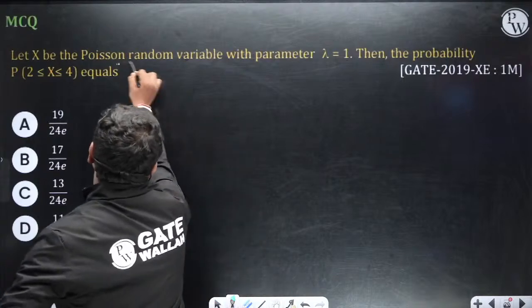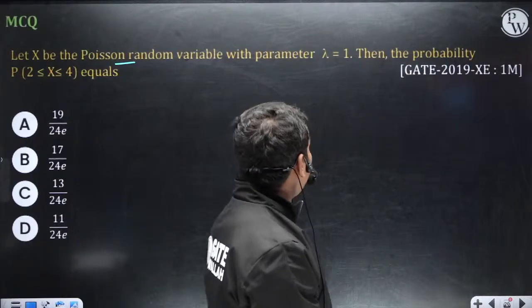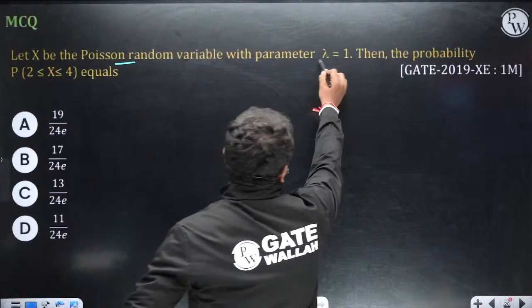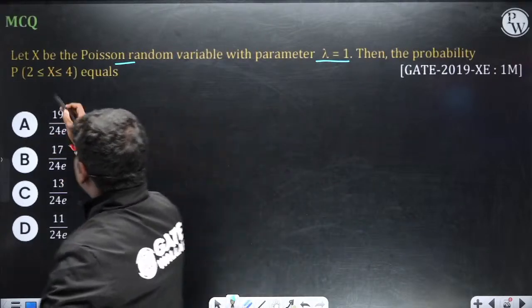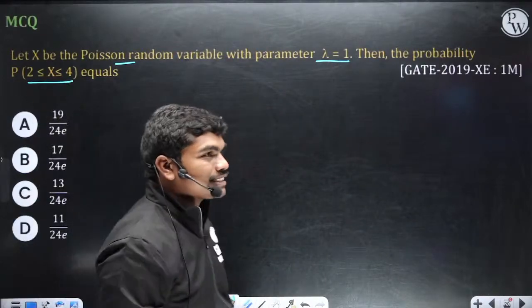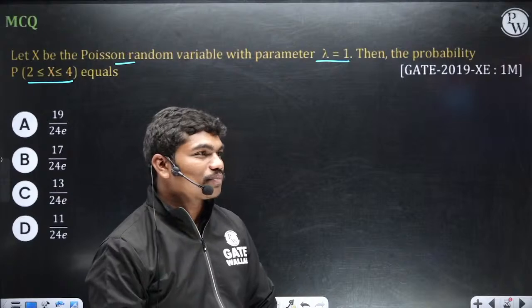Poisson random variable. Let X be a Poisson random variable with parameter lambda equal to 1. Then the probability of 2 less than or equal to X less than or equal to 4 is dash. Okay, so see here.